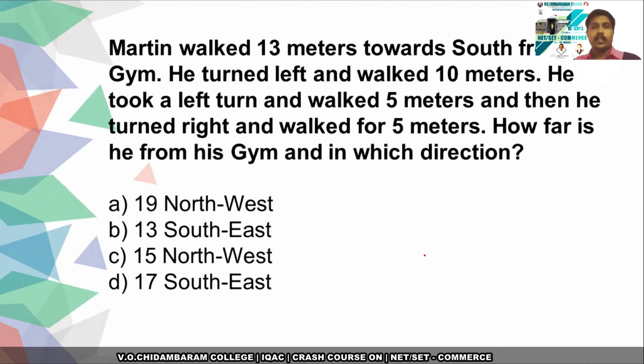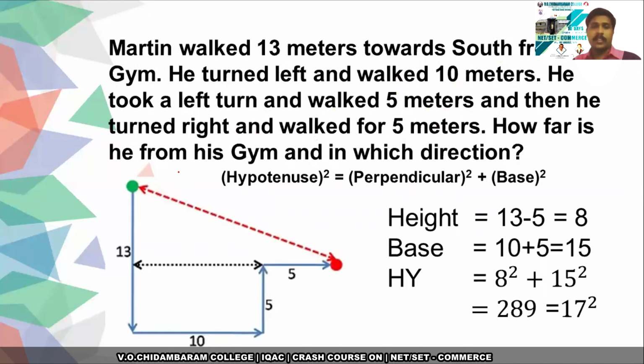And this is a combined one where we are going to find the direction as well as the distance. So first, Martin walked 13 meters towards south from his gym. He turned left and walked 10 meters. He took a left turn and walked 5 meters. And then he turned right and walked for 5 meters. How far is he from his gym? In which direction? So this is the pictorial representation.